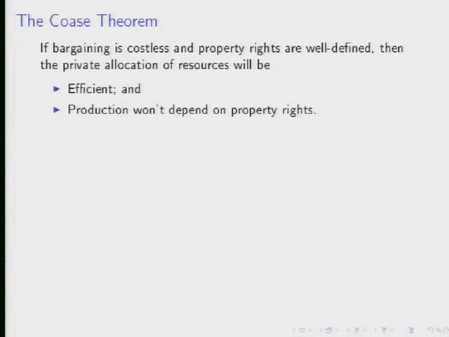But the basic story is this. The basic motivation is this. If you have two private parties, there's an externality where it would be to the mutual benefit of both parties if the externality were removed, and that's the definition of externality, then they ought to be able to work something out. If they can work something out, then production will be efficient. There might be some side payments involved, and that's why property rights might matter, or might not matter.